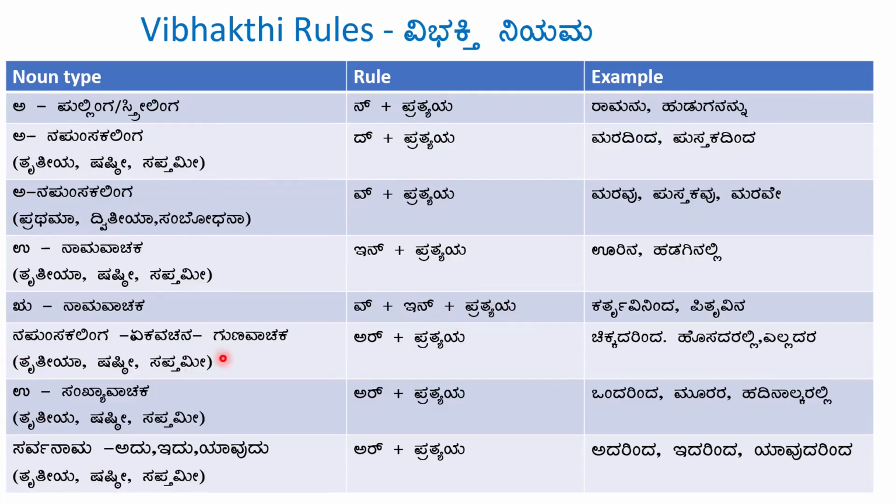If the word is a napunsaka linga word, ekavachana and a gunavachaka, for tritiya, shashti and saptami, we add ar plus pratyaya. If the word ending with u matra is a sankhya-vachaka word, for tritiya, shashti and saptami vibhakti, we add ar plus pratyaya. If the word is sarvanama, adu, idu, yavudu, for tritiya, shashti and saptami vibhakti, we add ar plus pratyaya.